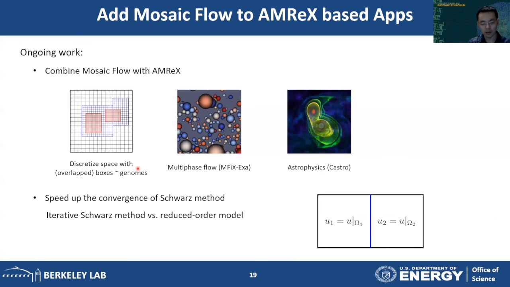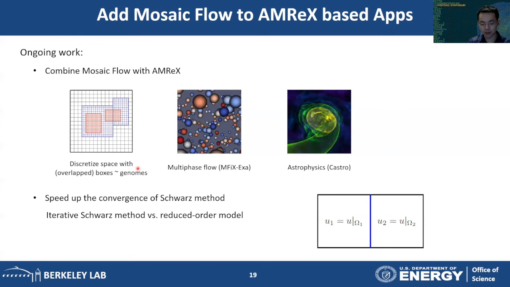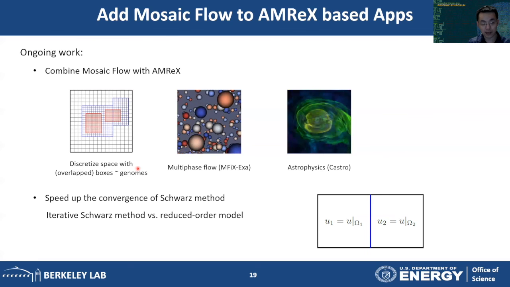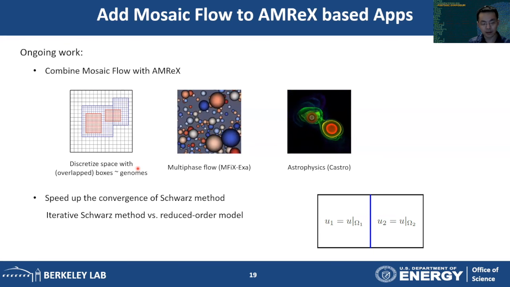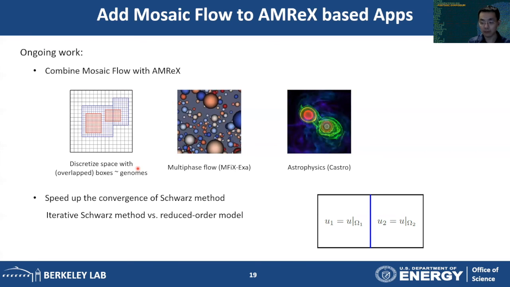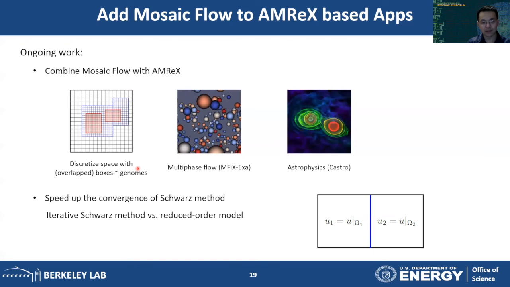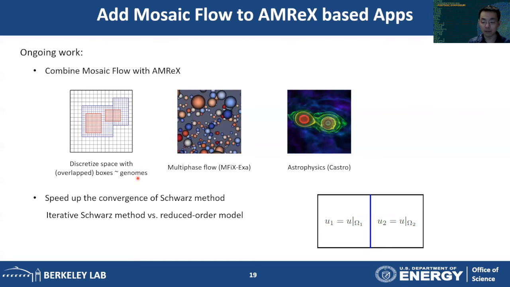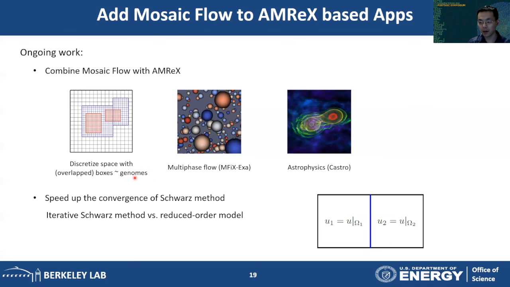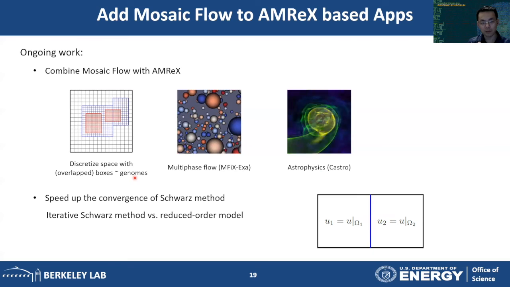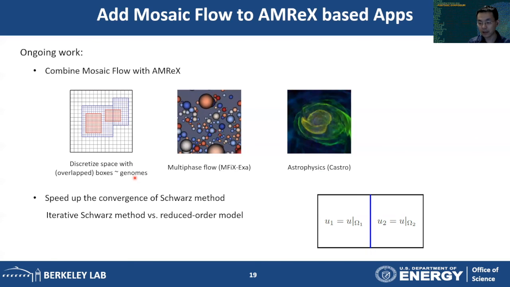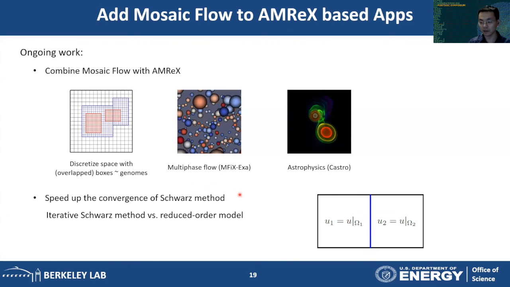The basic idea of AMReX is to discretize the domain with boxes, and the boxes can potentially overlap with each other. So in that sense, it's very similar to our concept of genomes. And I'm trying to combine Mosaic Flow with AMReX so that we can speed up the numerical simulations.